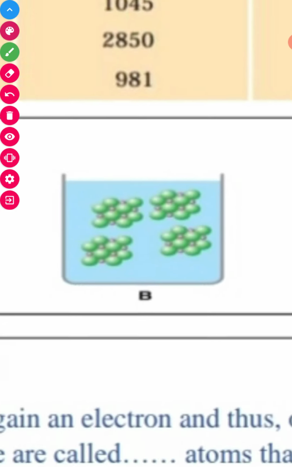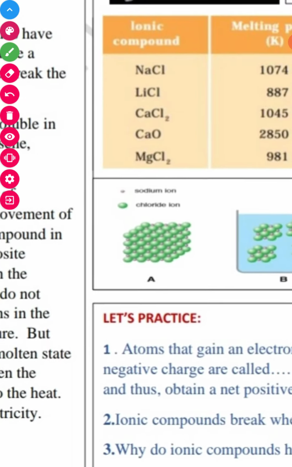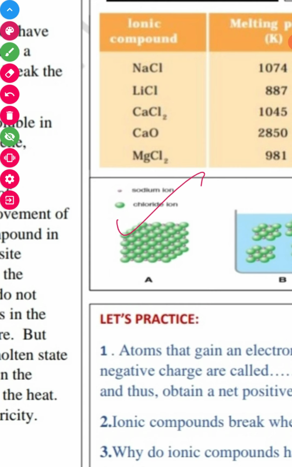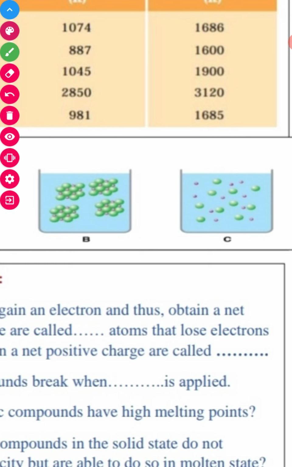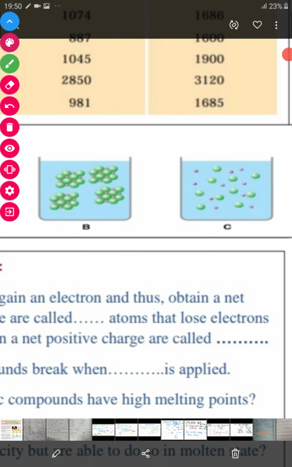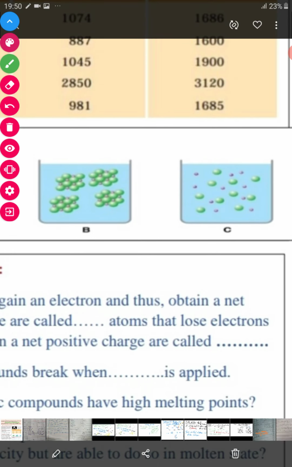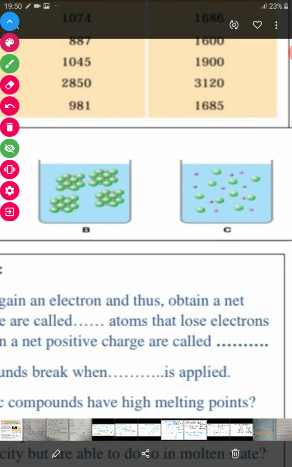And this is their salt solution. See this, it's in the solid form like this. When it is in solid form, it is like this. But when it is in the form of a salt solution, it will become broken down. See, free particles are there. Okay, so NaCl gives Na+ and Cl-. Okay, let's do the practice exercise.